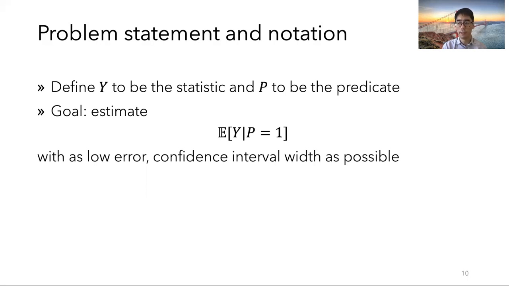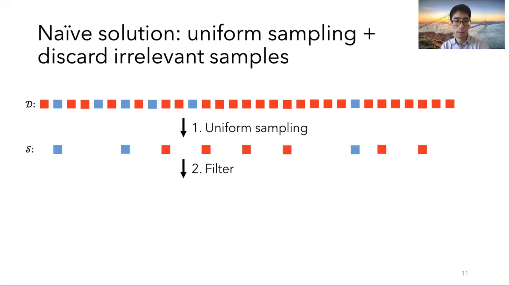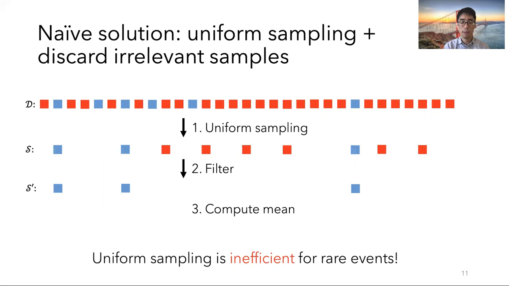So how do we do this naively? Well, we can turn to sampling. To do this, we could do uniform sampling and then discard irrelevant samples. Here, the samples that satisfy the predicate are in blue and the ones that don't are in red. Then we can compute the mean and return the answer. Unfortunately, this is inefficient for rare events, because most of this budget is wasted on these red records, which aren't relevant to the query at hand.